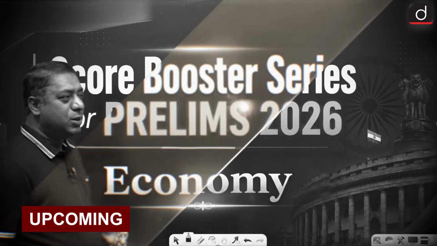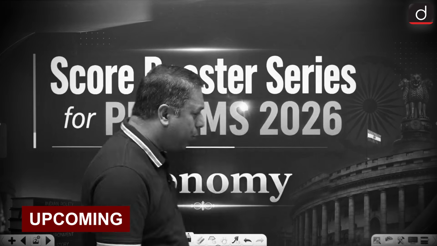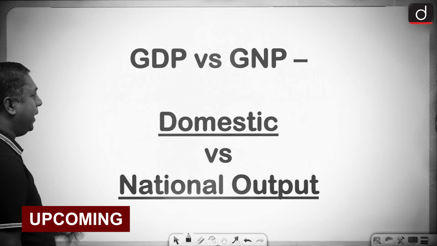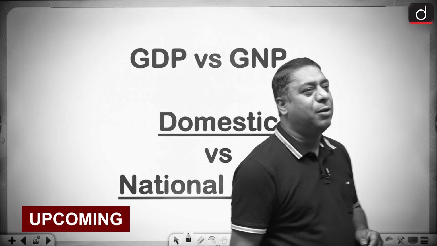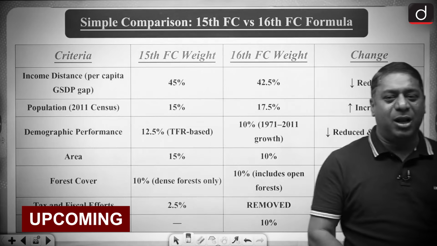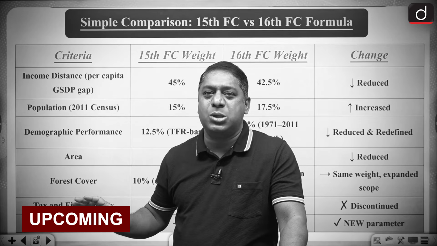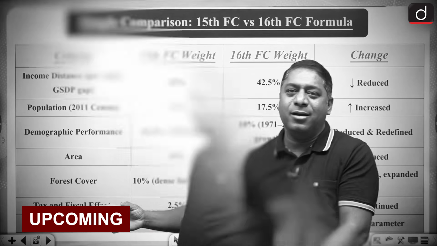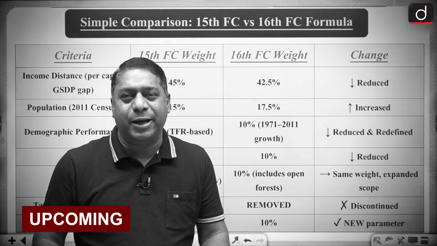We are going to discuss important topics. So the first topic which we are coming up with today is GDP versus GNP. Now this table will clear each and every one of your doubts, and whatever questions come from the Finance Commission, you will be getting it right.